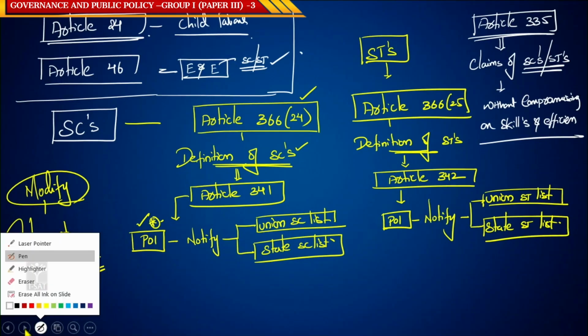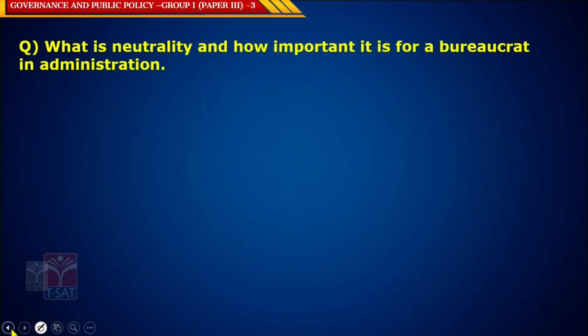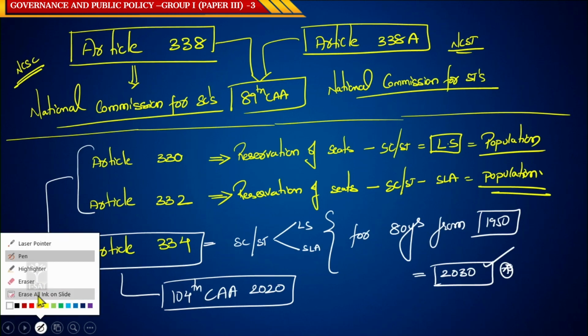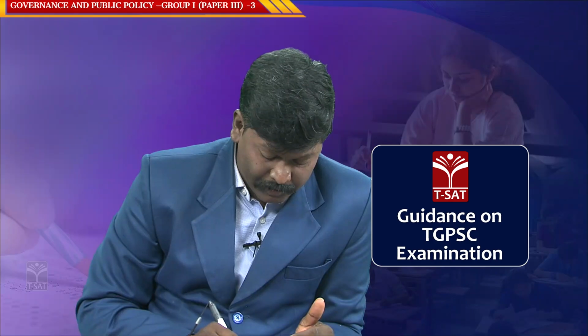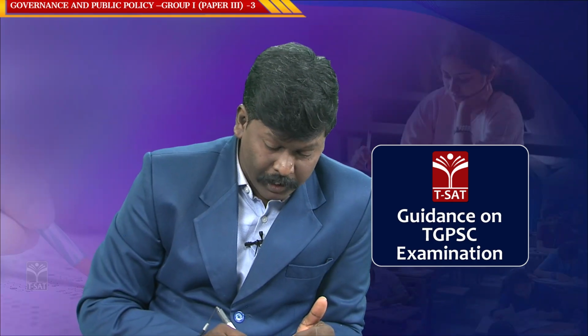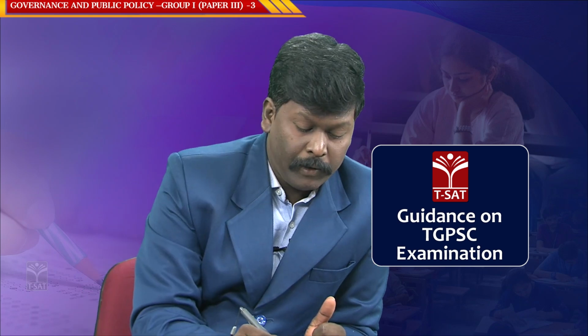Let me pen down all the articles for you for your understanding. What are the articles which are important? We have the Preamble, Article 14, Article 15 Clause 1, Article 15 Clause 2, Article 15 Clause 4, Article 16 Clause 2, Article 16 Clause 4, and we have Article 17, Article 19.